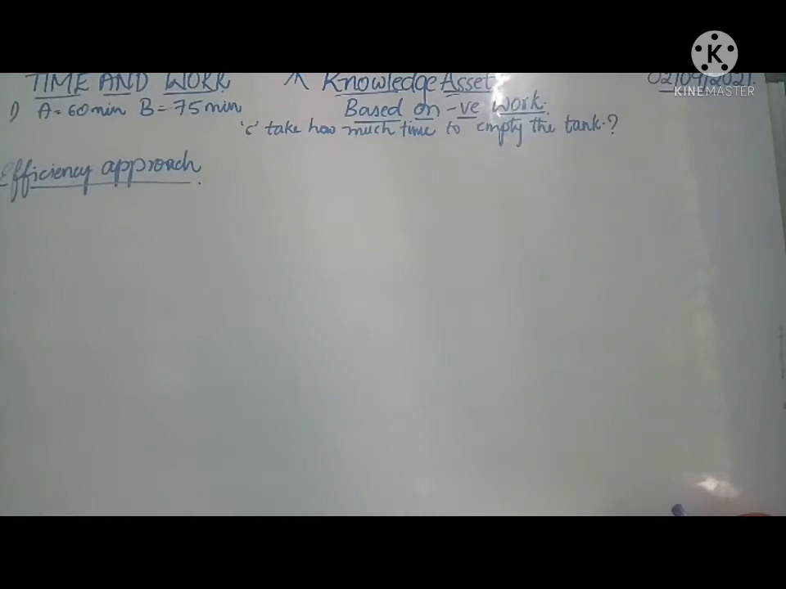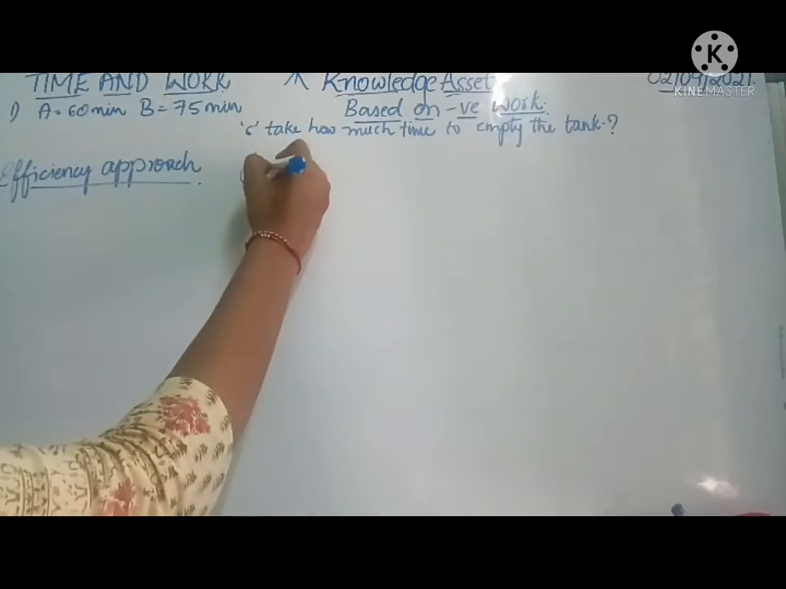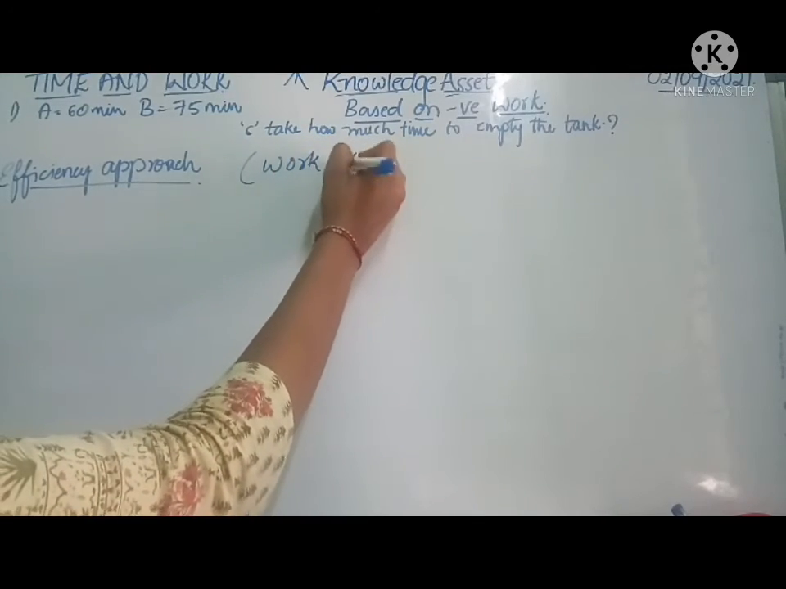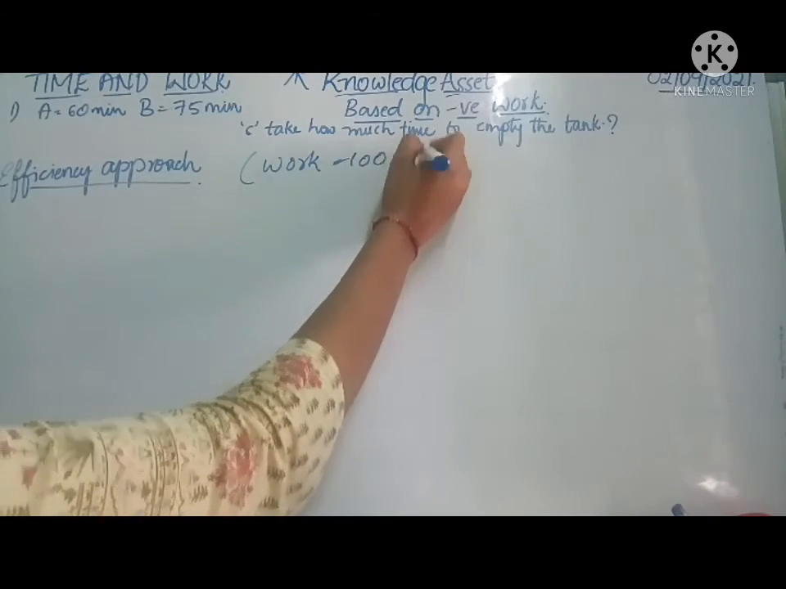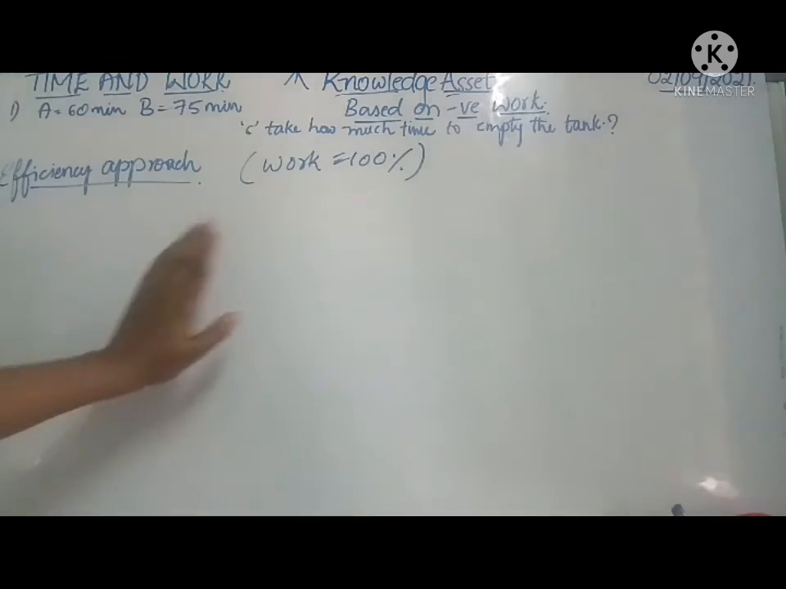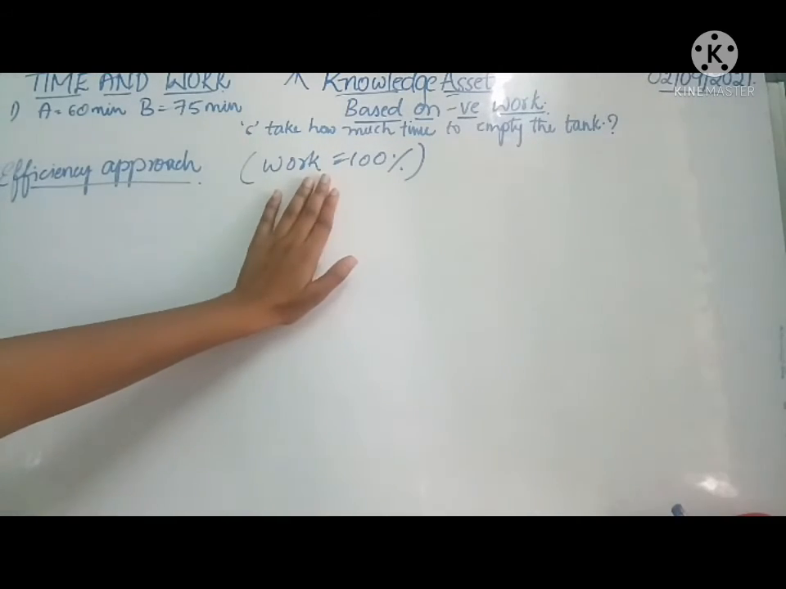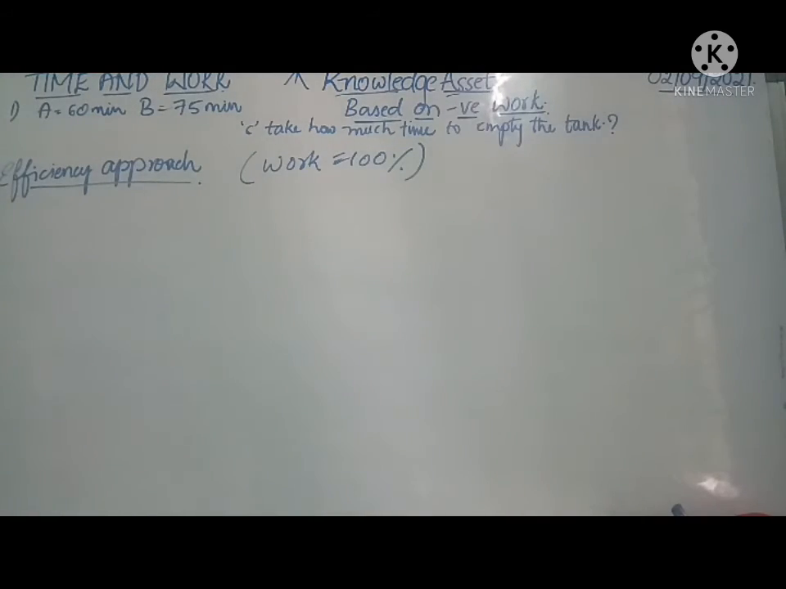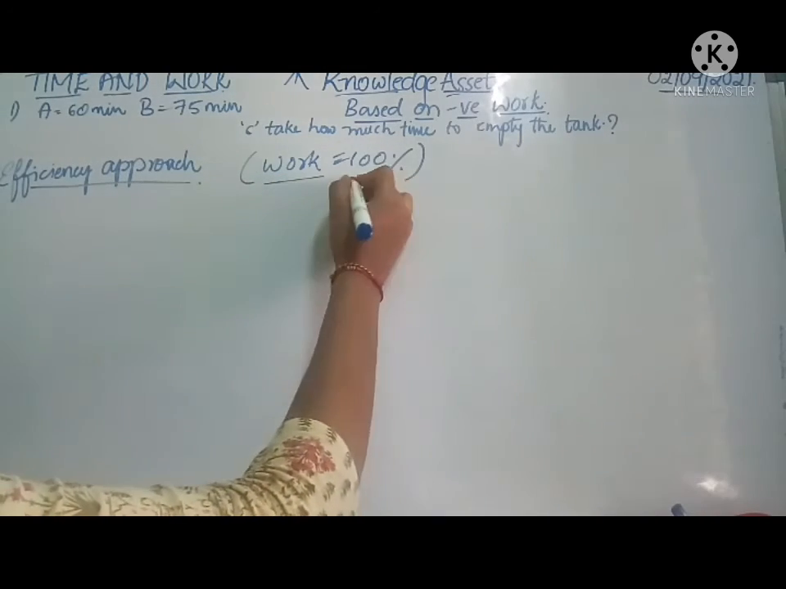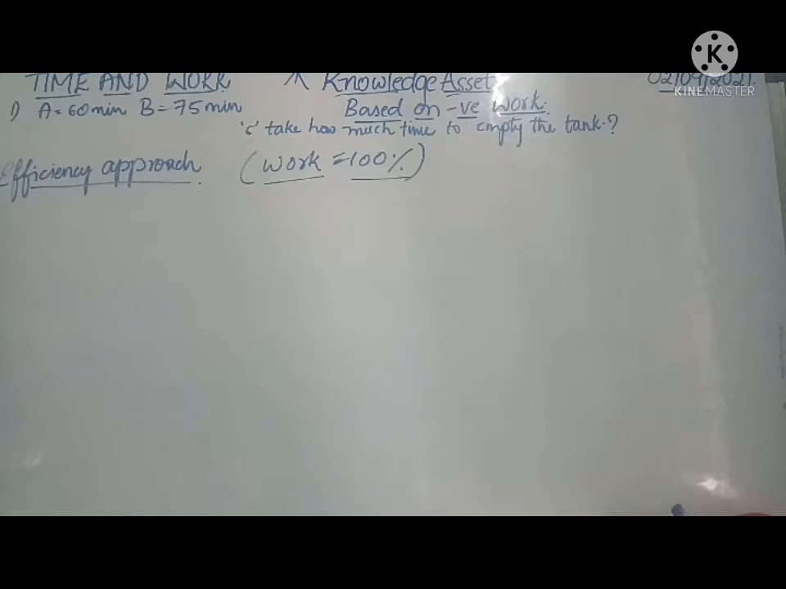In the efficiency approach, the total amount of work to be completed is taken as 100%. This is also explained in the previous video. Check out the previous videos, and you will come to the conclusion that the amount of work is taken as 100% in the efficiency approach.